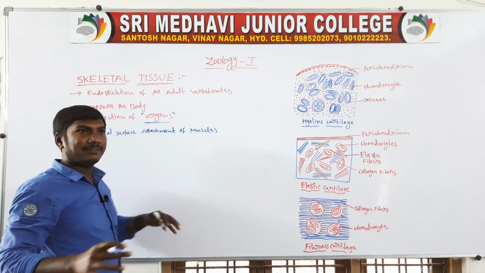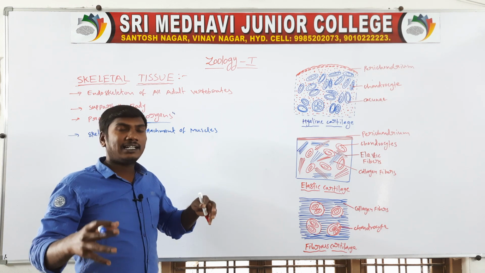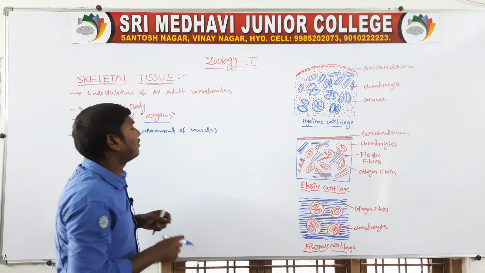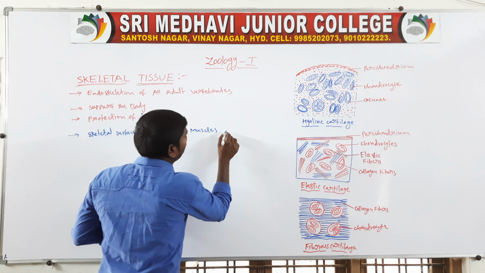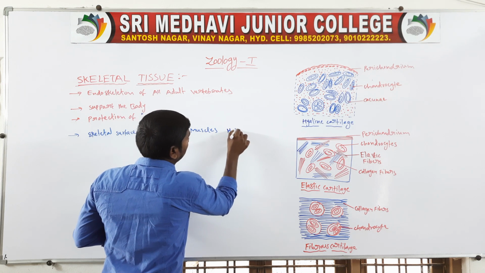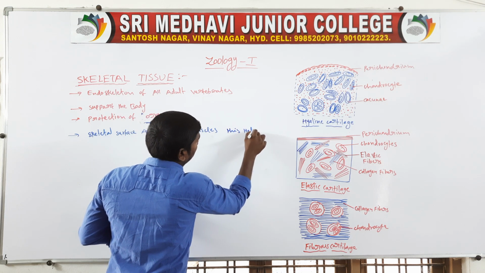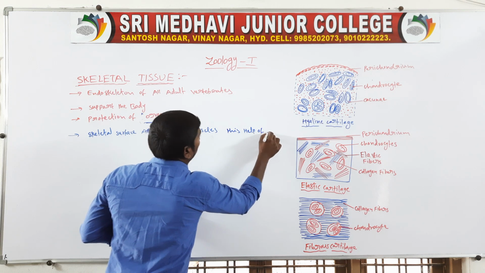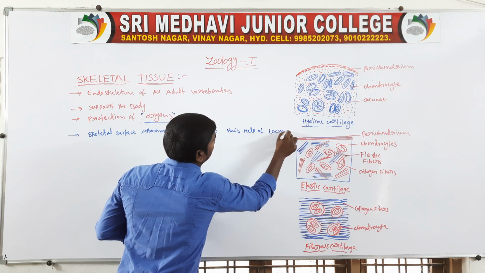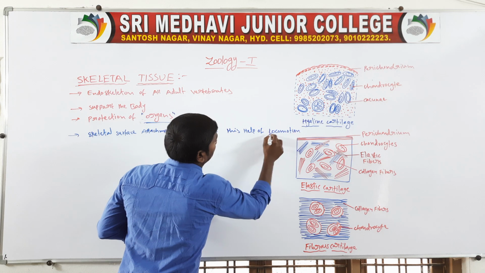The free surfaces of the skeletal bones are the attachment of the muscles, which help in locomotion.